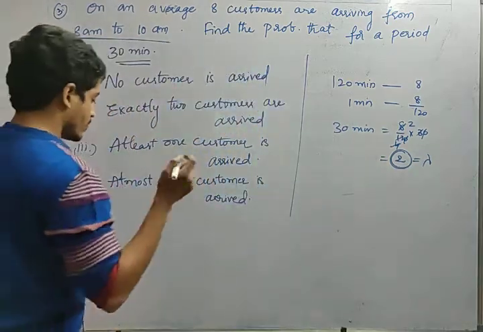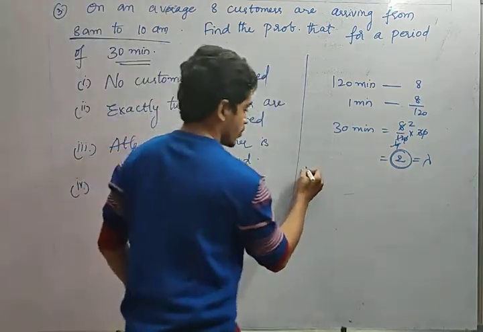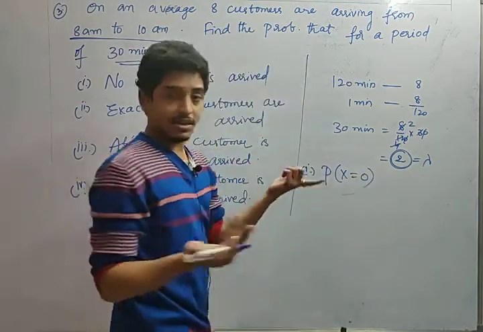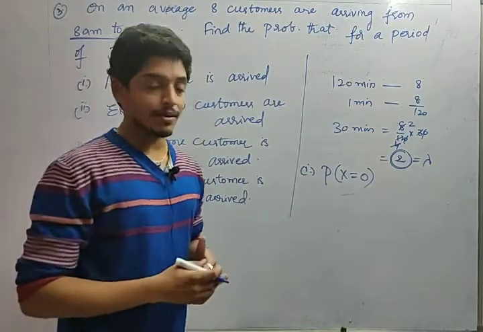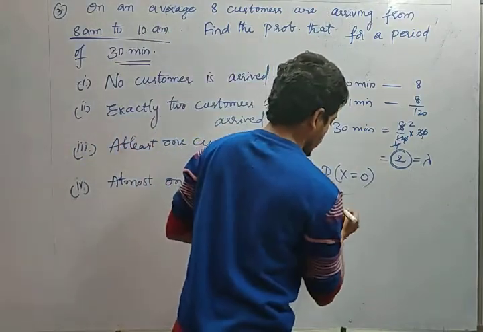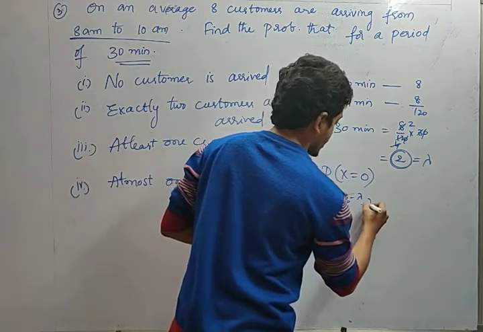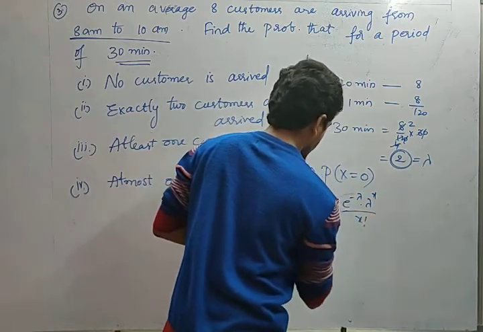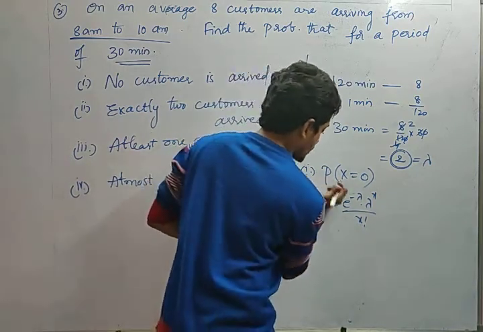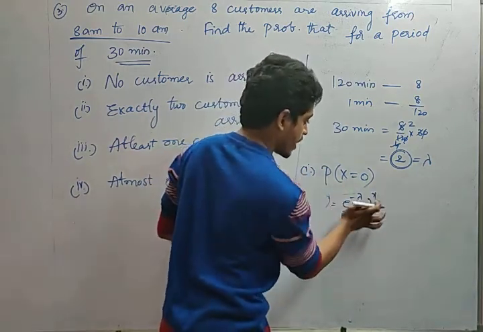Okay, fine. Now find the probability that no customer arrived. What do you mean by no customer arrived? That means P of x equal to 0. Generally, the Poisson distribution formula is P of x equal to small x is e power minus lambda into lambda power x by x factorial. Now in this formula lambda is 2, x is 0.